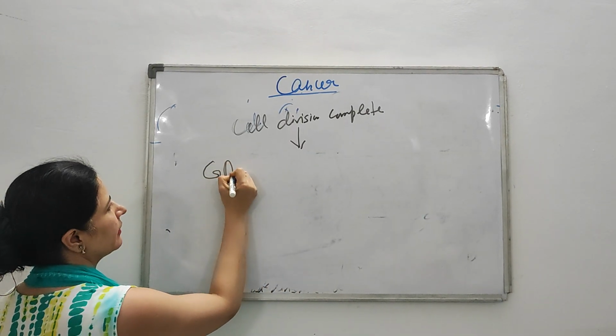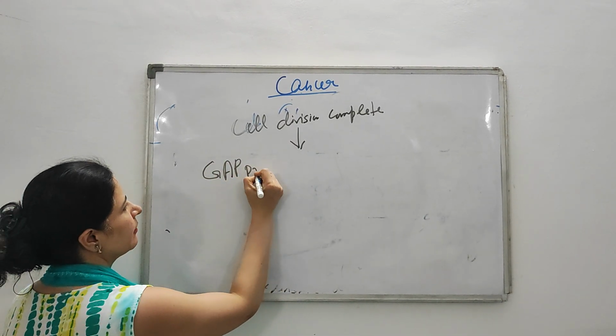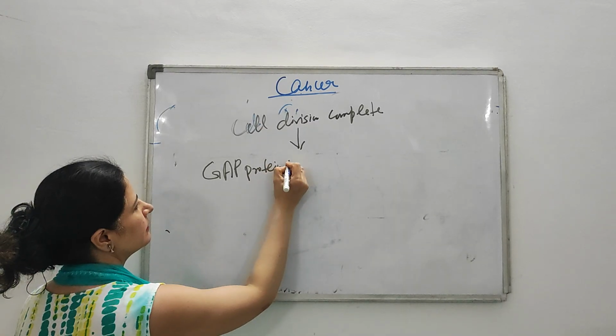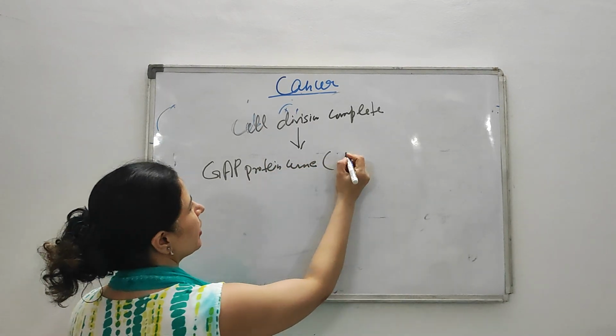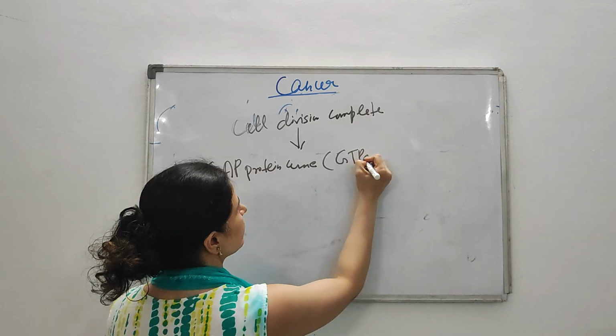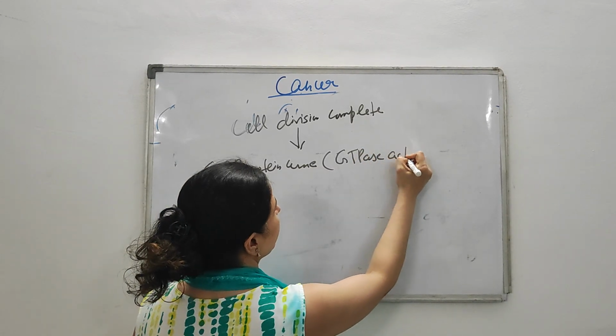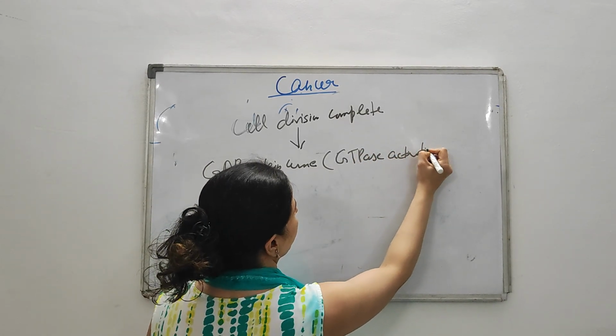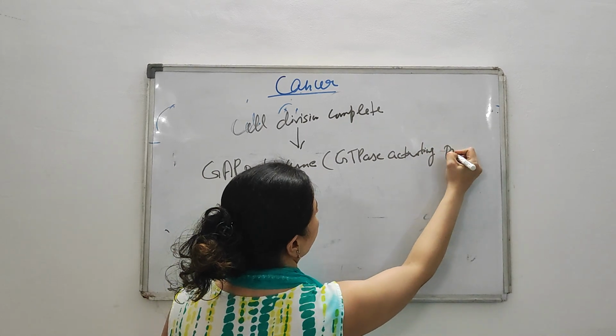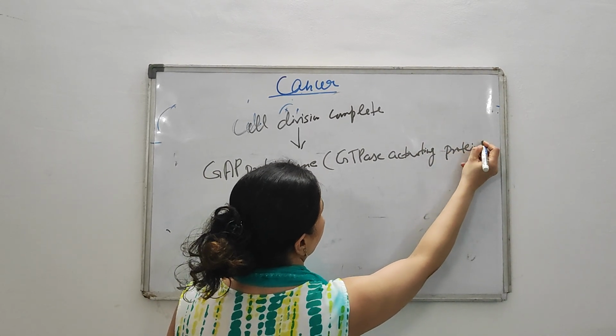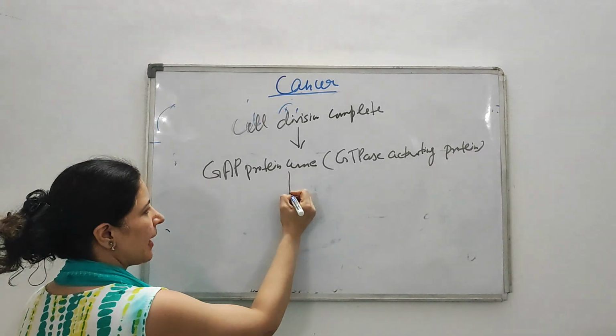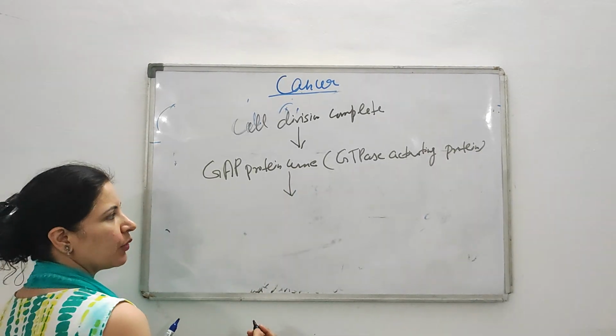Then the GAP protein comes. What is GAP protein? That is GTPase activating protein. Okay. Then what will this GAP protein, or GTPase activating protein, do?